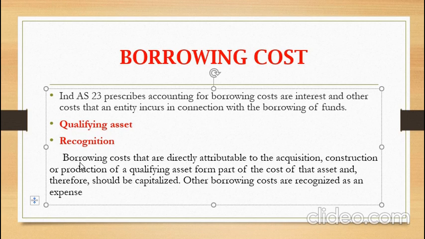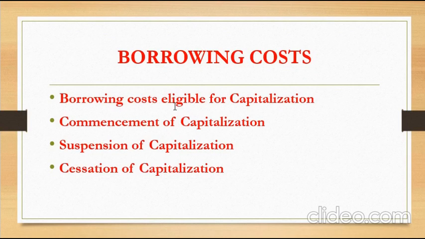So that is your recognition criteria. Next point is, borrowing cost eligible for capitalization that are directly attributable to the acquisition, construction, or production of a qualifying asset. So when you take a loan for acquiring, producing, or constructing a qualifying asset, then the interest you pay on that loan will be considered as borrowing cost, and only that interest can be capitalized.